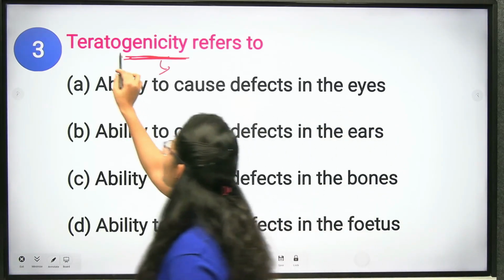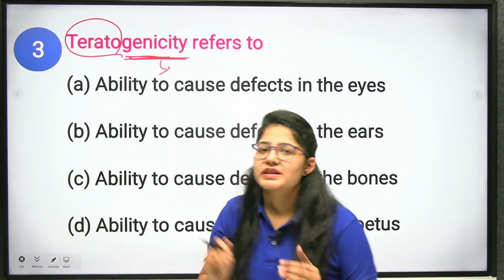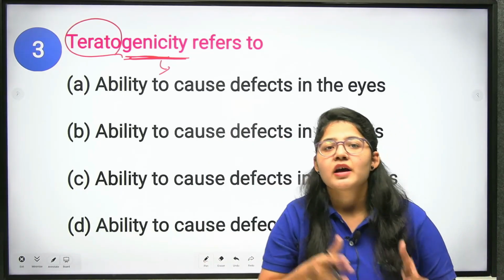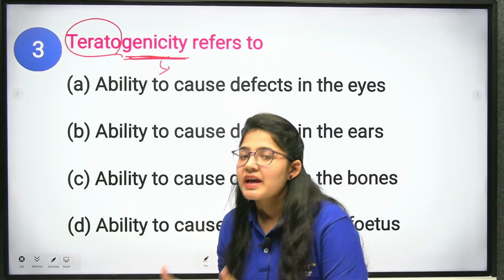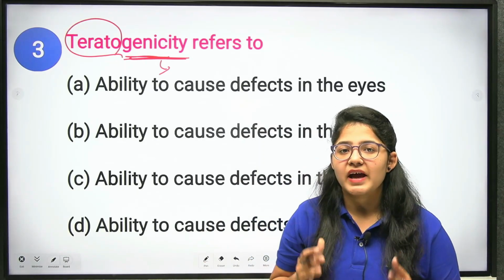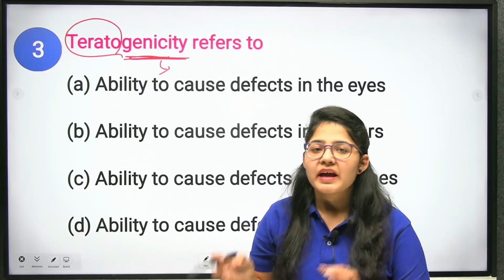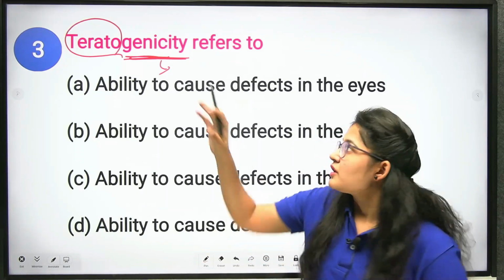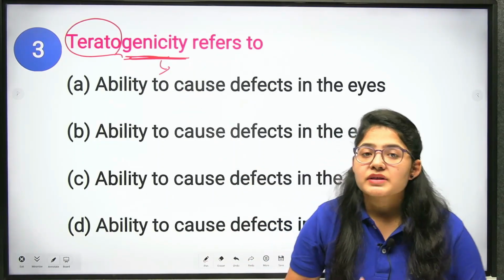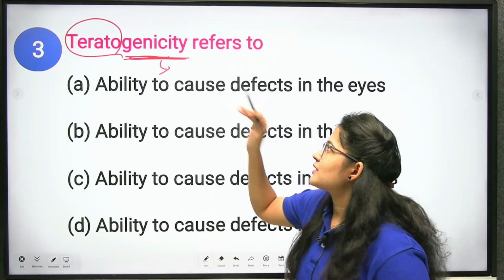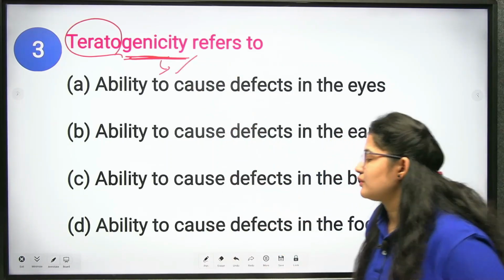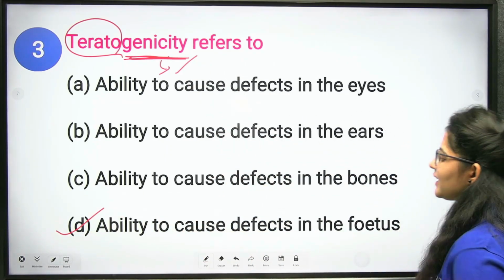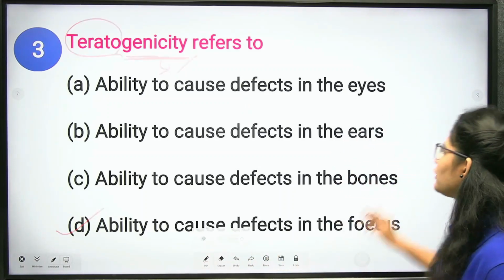So teratogenicity is the term which is related to the abnormalities or defects caused due to some drugs in your fetus while your mother is pregnant, and if she consumes tetracycline, that is a teratogenic drug which causes defect in your fetus, that is known as teratogenicity. So the correct answer will be ability to cause defect in the fetus is your teratogenicity.